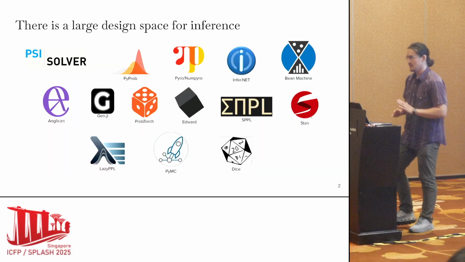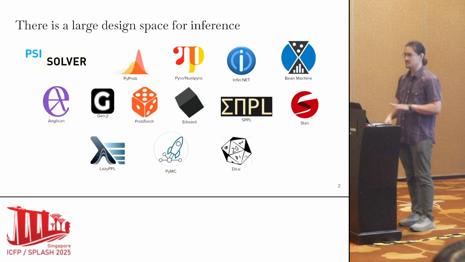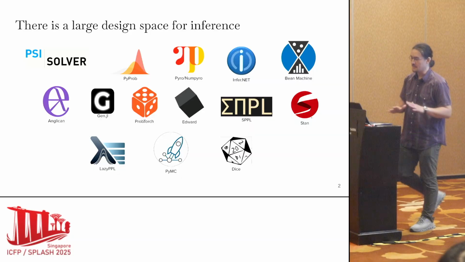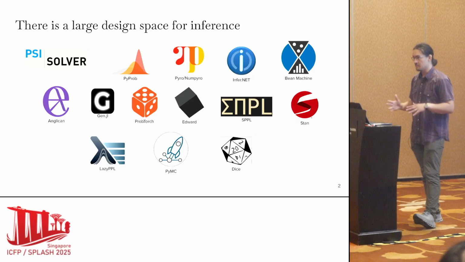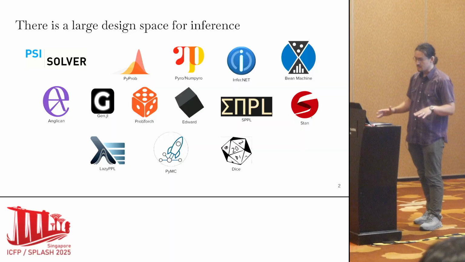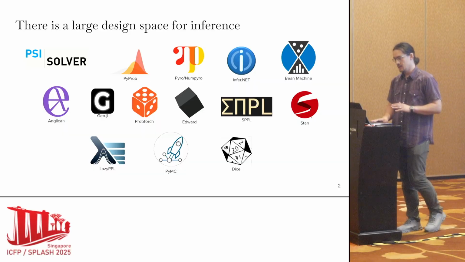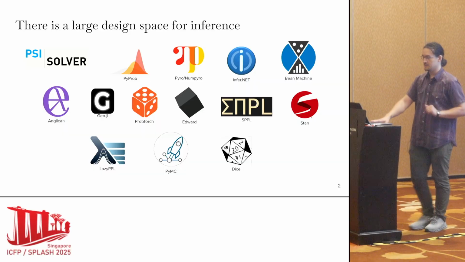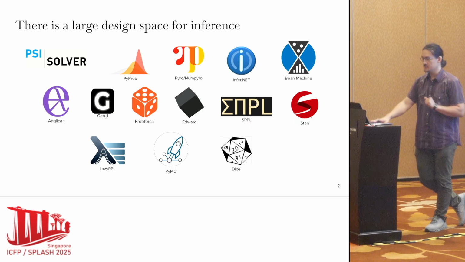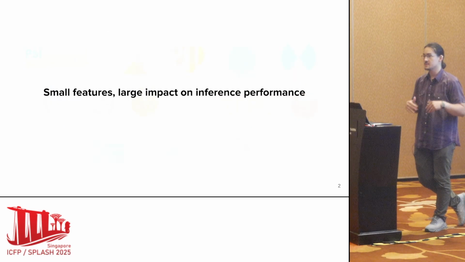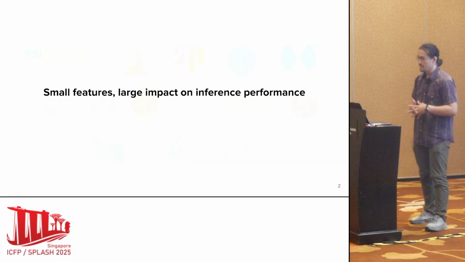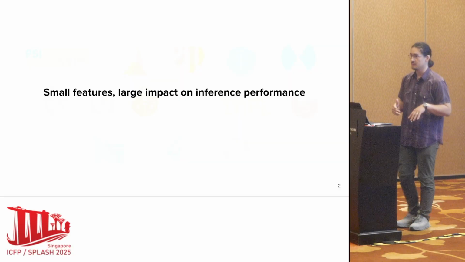So Karthik gave you a small taste of probabilistic programming languages, and in probabilistic programming languages, the semantics of our programs are inference, and there's a very large design space that inference promotes. There's a funny little feature about these languages, which is that if we want to have a small addition to these languages, it can have a huge impact on inference performance.